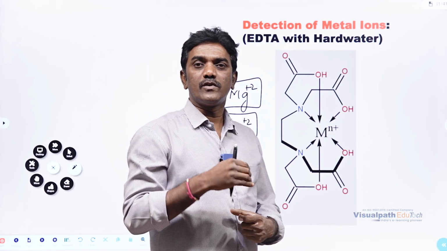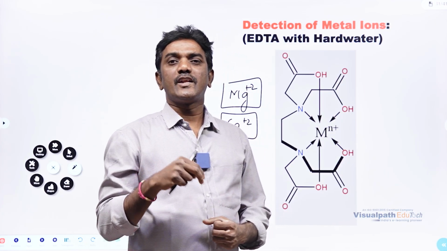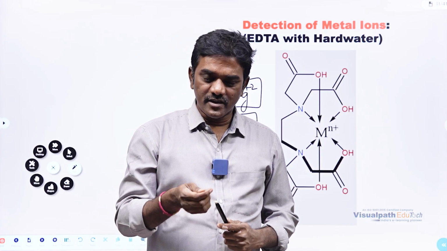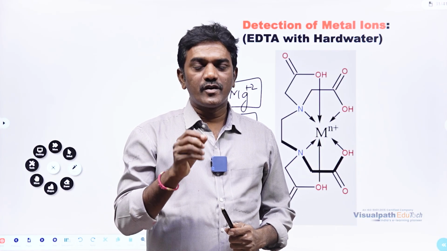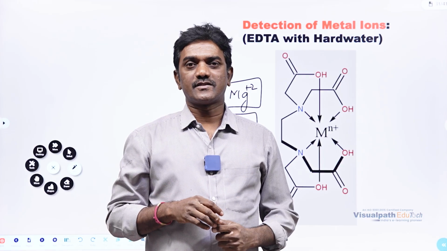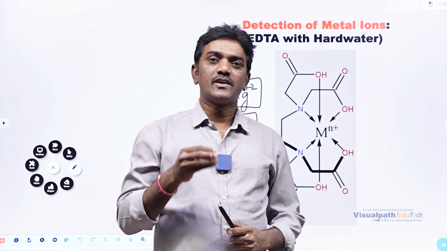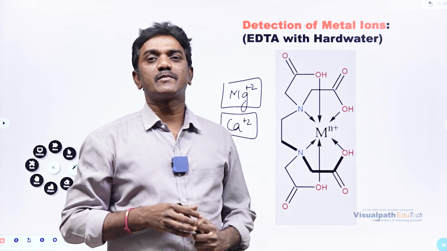Now, how do we know whether calcium or magnesium ions are there in water? With the naked eye, we cannot see which ions are there in the water. Then how do we find out the ions present in the water? We have to add some chelating agent.